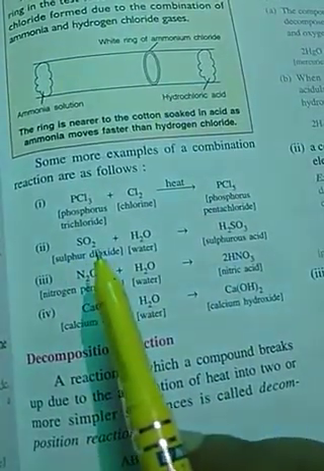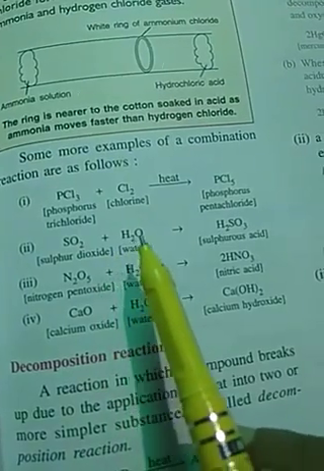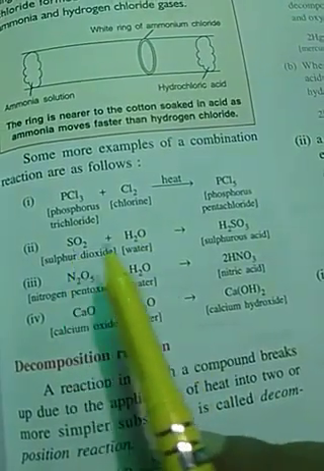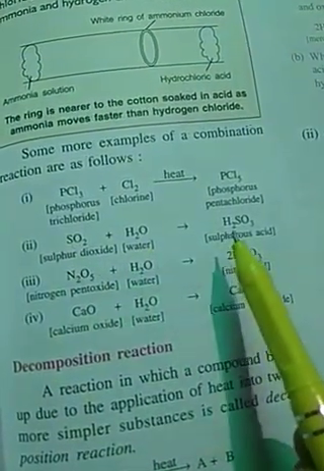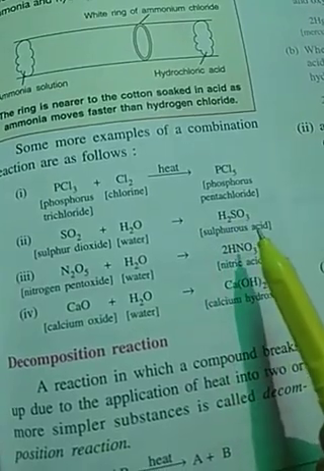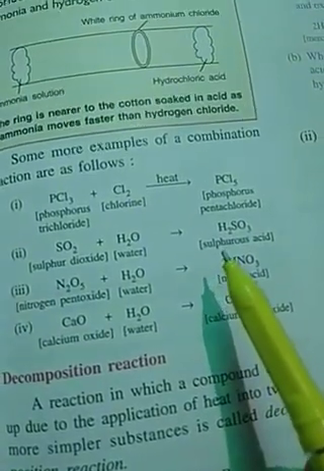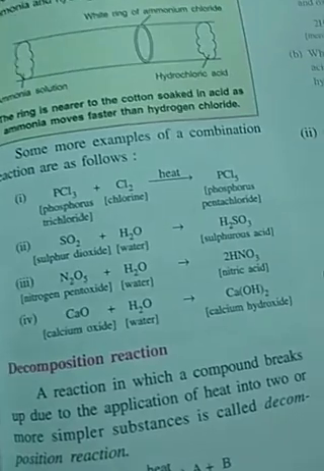Sulfur dioxide, when dissolved in water, forms sulfurous acid. Sorry, I said phosphorus acid.